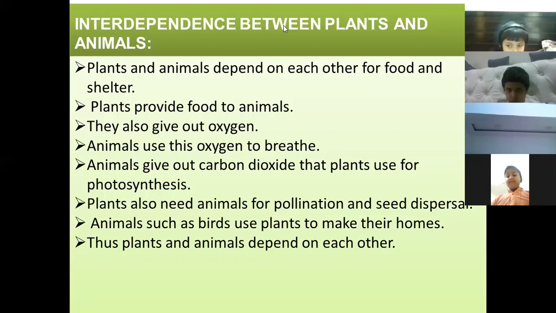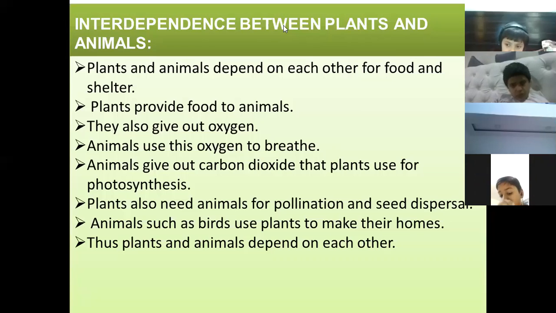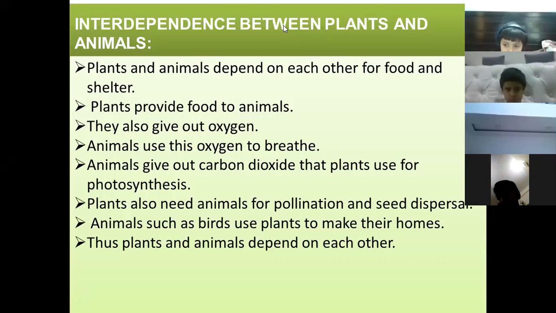So in absence of plants or in absence of animals, what will happen? There will be no balance in the world, because both are dependent on one another. Plants will depend on animals for carbon dioxide and animals will depend on plants for oxygen. Animals also depend on plants for their food and shelter. Many birds take their shelter in plants. They grow their nest on plants or trees.